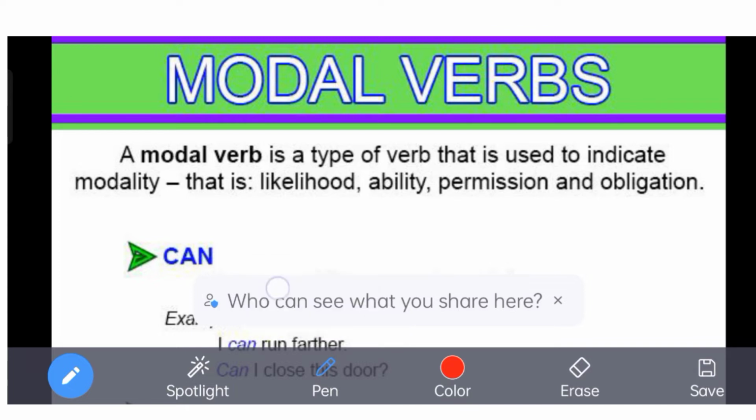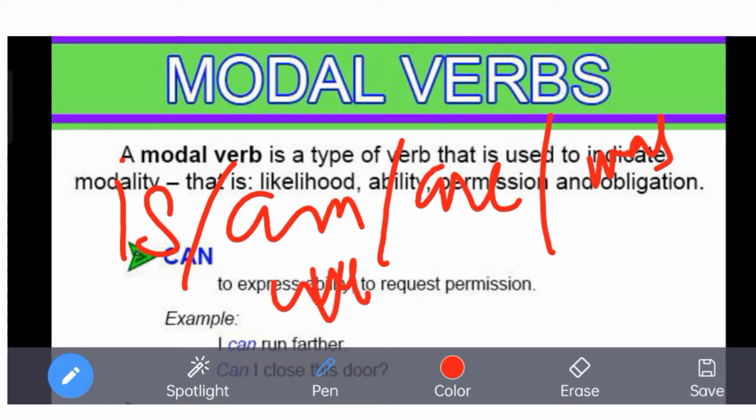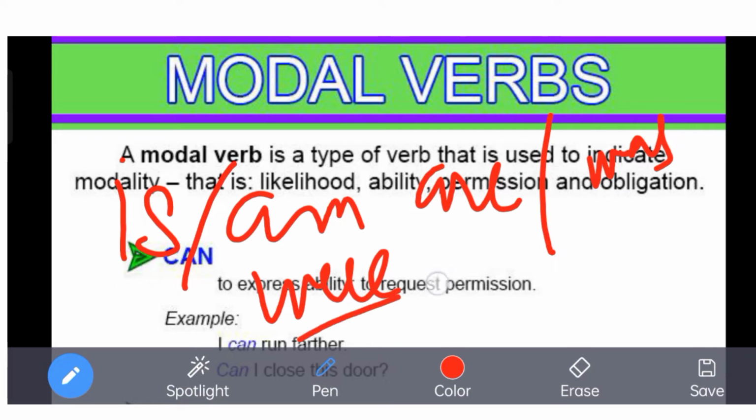Their use is the same as those helping verbs: is is used with the singular, am with I, are with the plural, was with the singular subject, and were with the plural, depending upon the tense.